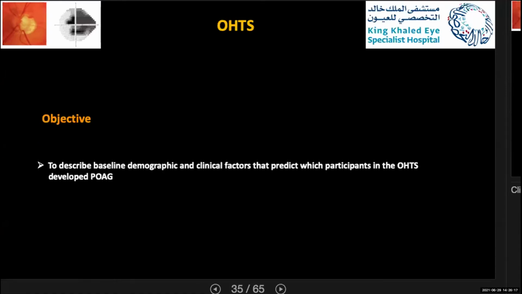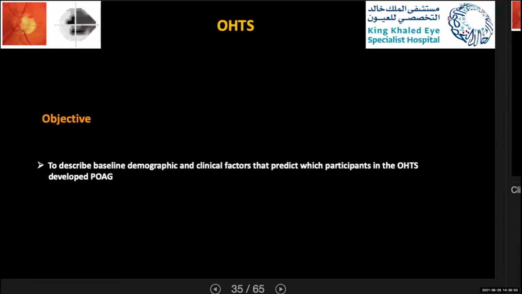But in fact, if decreasing pressure will decrease the chance of patients getting primary open-angle glaucoma, you need to identify which risk factors are present in patients who developed primary open-angle glaucoma, so you can tailor your management based on the risk factors that patients have.